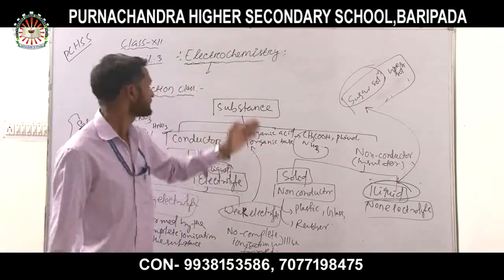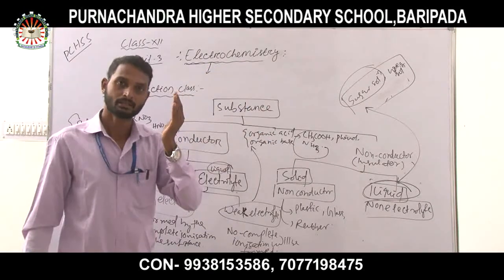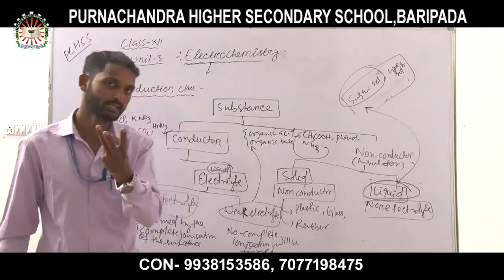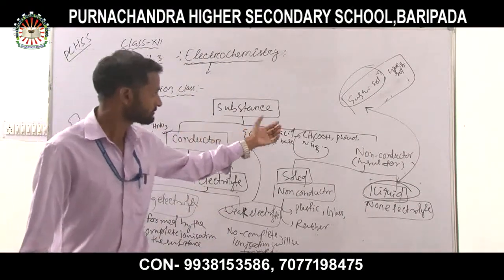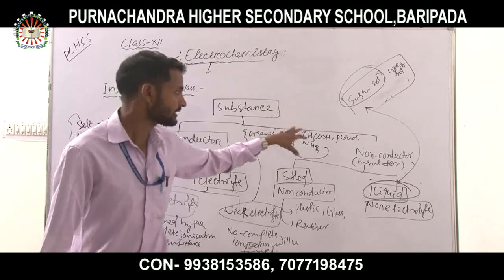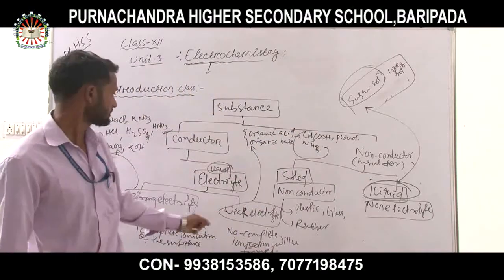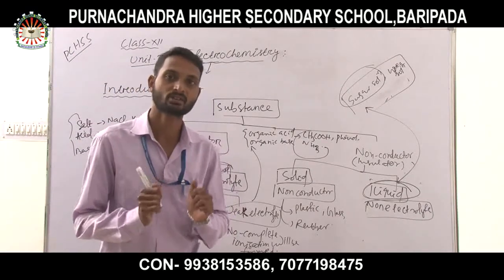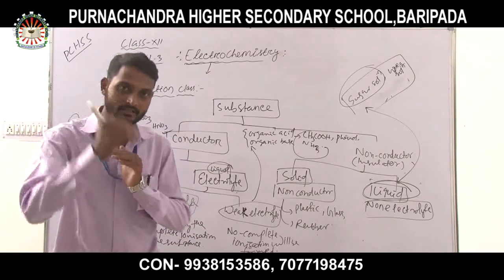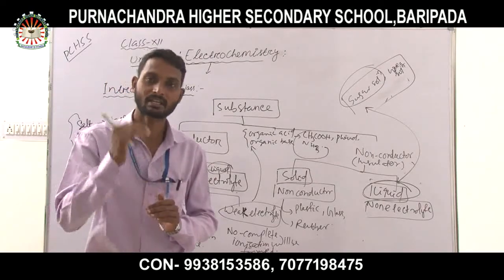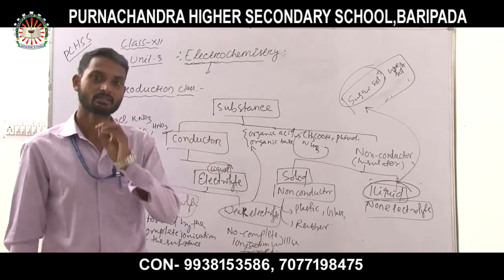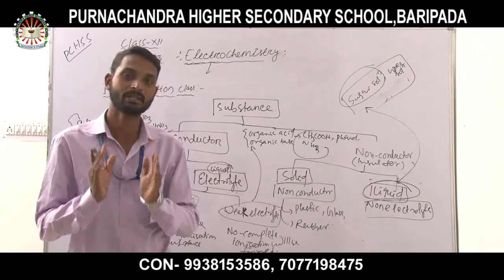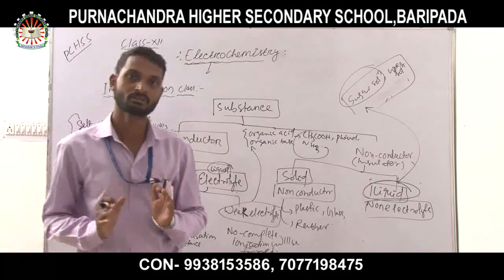On the basis of electric current passing through them, substances are divided into three categories: conductor, semiconductor, and non-conductor or insulator. These are the first part of electrochemistry. In the second lesson, we will discuss the redox reaction, which is very important. So this was the introduction class. Thank you.